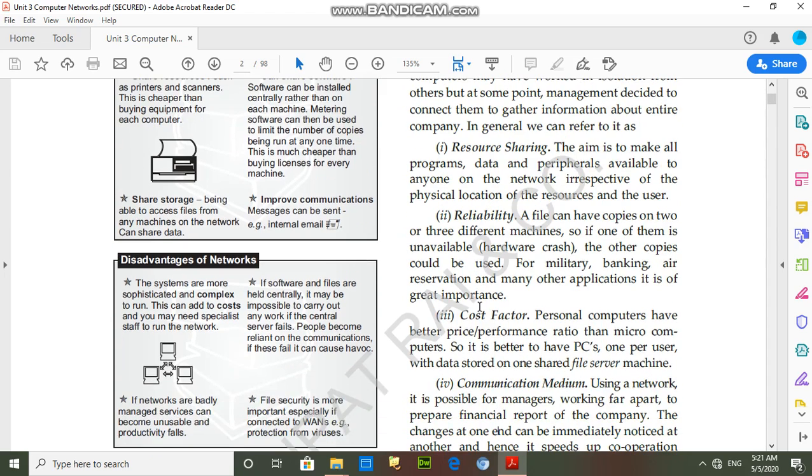Cost factor. Students, I have just explained resource sharing. In resource sharing, one printer will be available to all. So if we are using only one printer, the network cost is very cheap, and we can make file server machines.